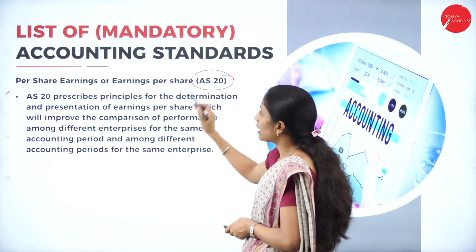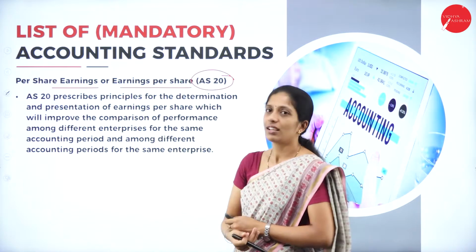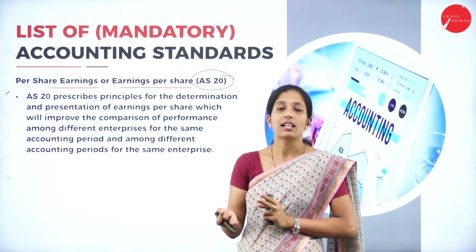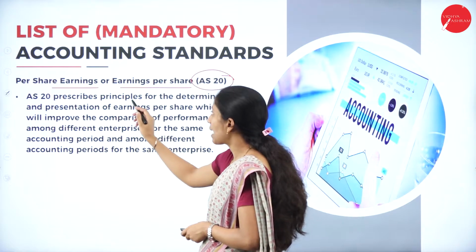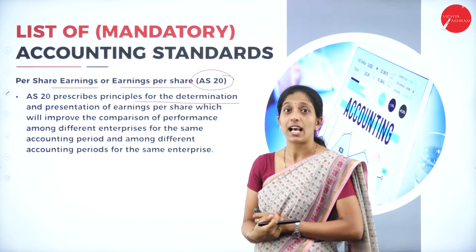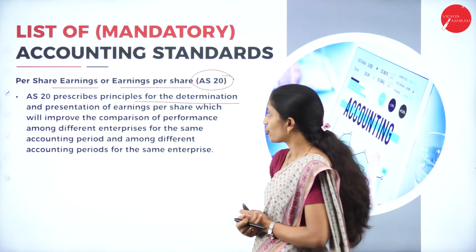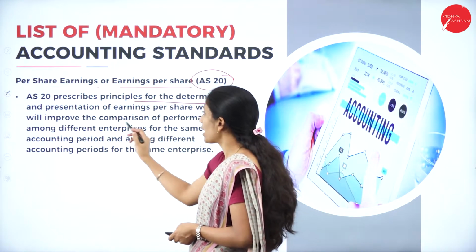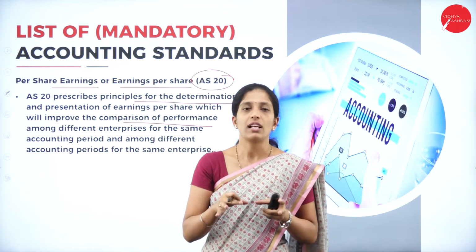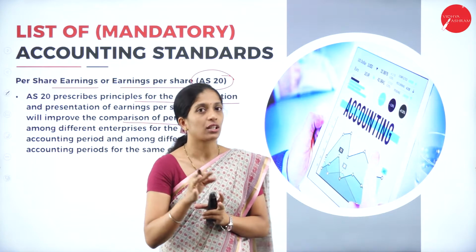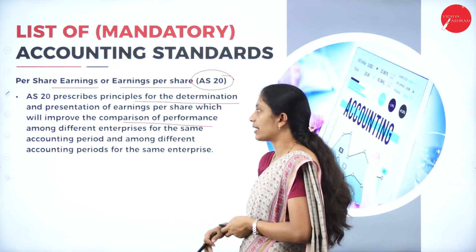Next is Accounting Standard 20. It is relating to earnings per share. What are the earnings that we get on a particular share? Accounting Standard 20 prescribes principles for the determination as well as presentation of EPS, that is earnings per share, which will improve the comparison of performance among different enterprises. When we compare one enterprise to another, it depends on the EPS. So easy comparison can happen based on Accounting Standard 20.